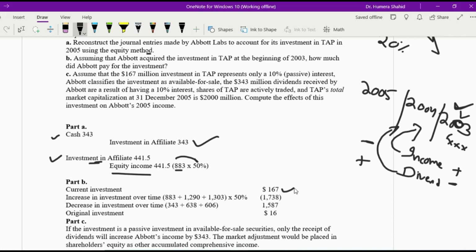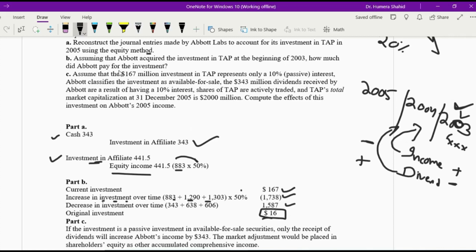Let's add back all the deductions we made and deduct all the additions we made. All the additions we made were the income from the affiliate. So 50% of the income belongs to us. When we took that, we added it before, so let's deduct it to remove the effect. And all the dividends decreased this investment account, so let's add them back to know the original amount. When I net it off, I came to know that the original investment value was $16 million.